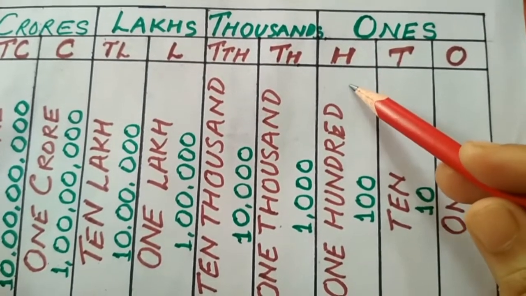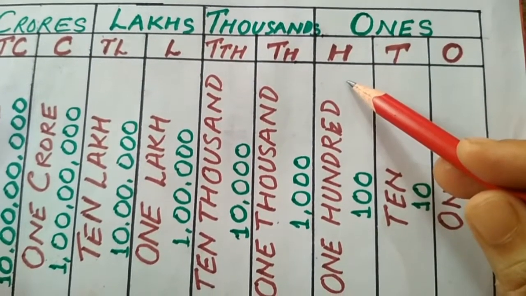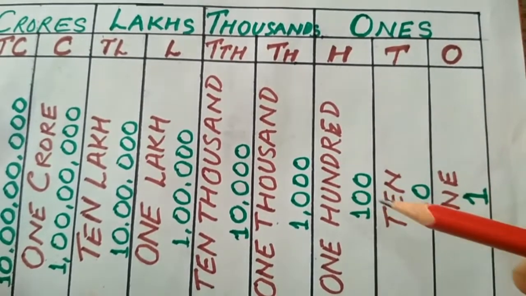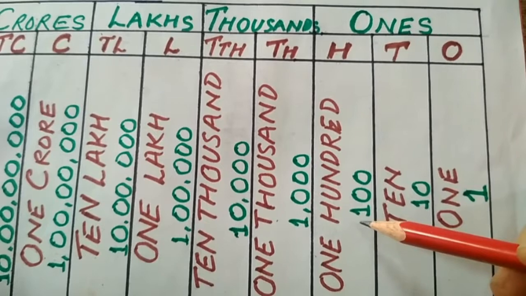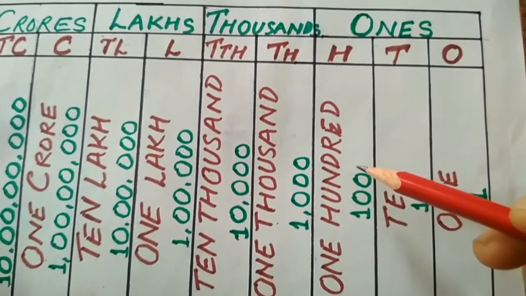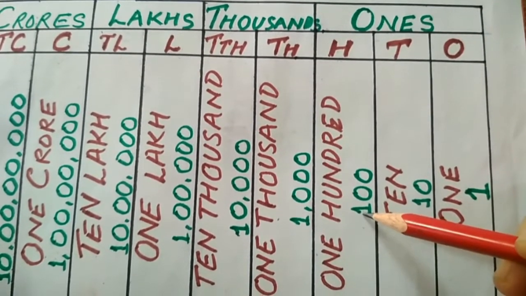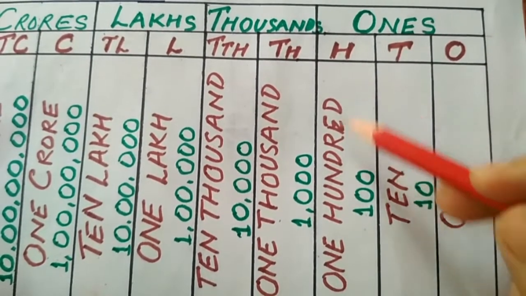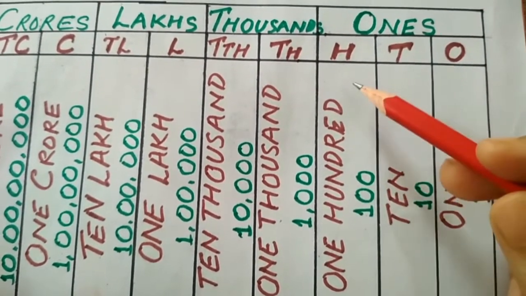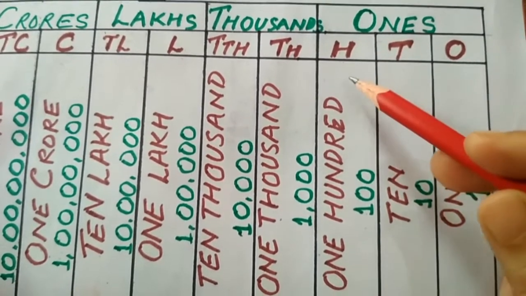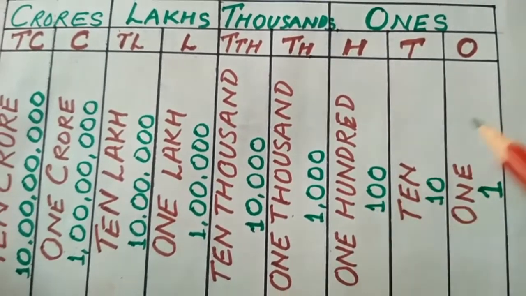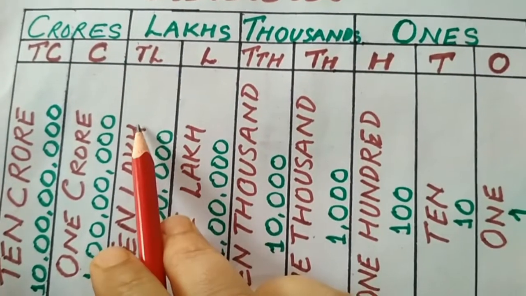If I write 3 under the 100 head, then that 3 has the place value of 300, 3 into 100, because 1 is 100, 2 is 200, and 3 is 300. Whatever digit is over here will be multiplied by 100. Similarly for the rest of the places.